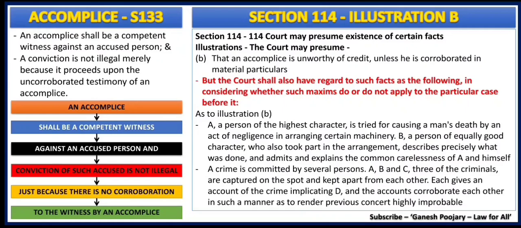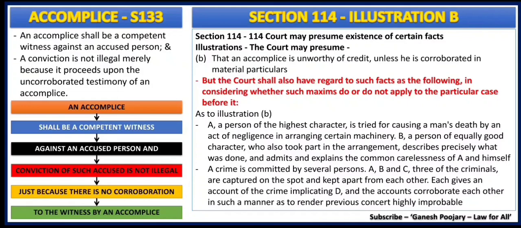But before everything, let's quickly read out the legal provision as to section 133, and it says an accomplice shall be a competent witness against an accused person, and a conviction is not illegal merely because it proceeds upon the uncorroborated testimony of an accomplice. Now, by the discussion from my previous slide, we know the meaning of accomplice, so I am not getting into that.